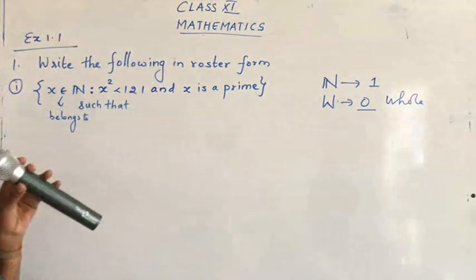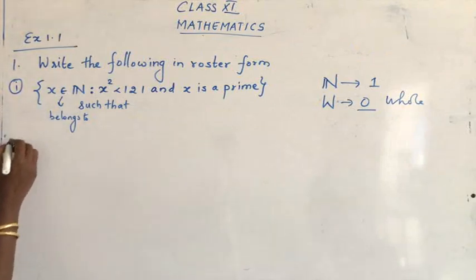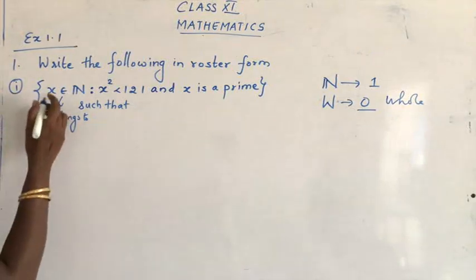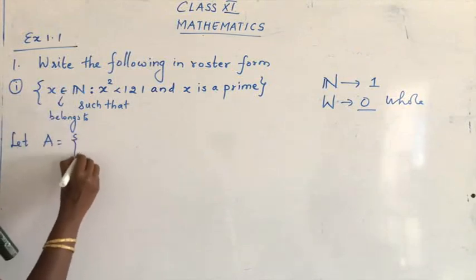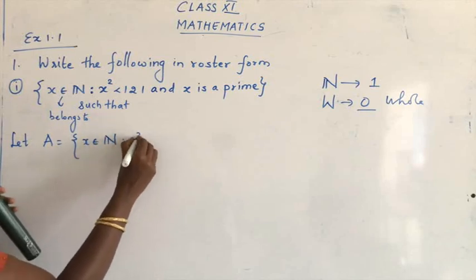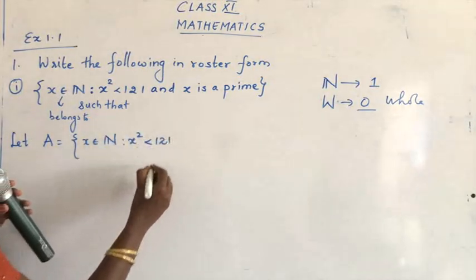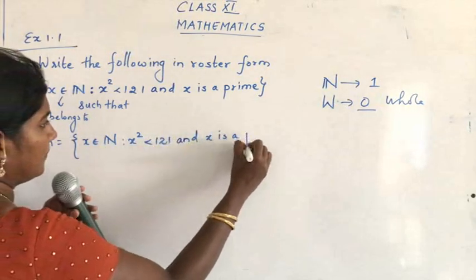So x should be a prime number. Okay, now let's start the answer. You're going to just write it again like this. Let A be equal to x belonging to N such that x square less than 121 and x is a prime.